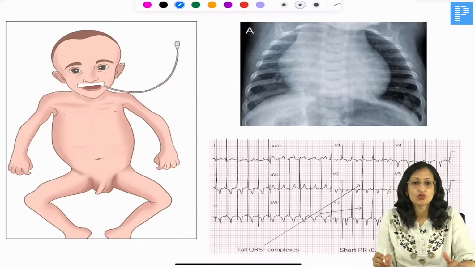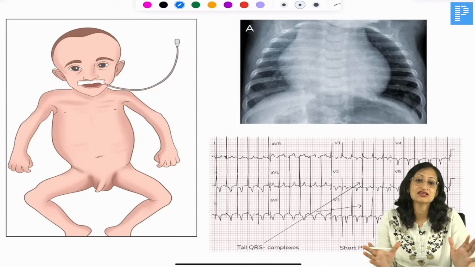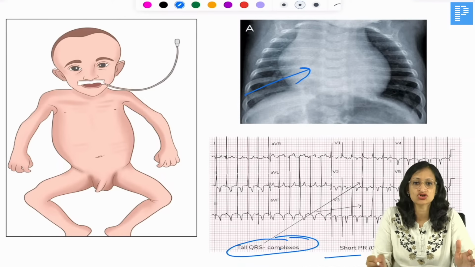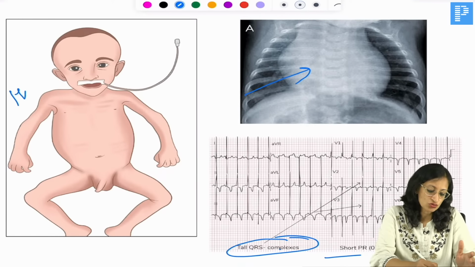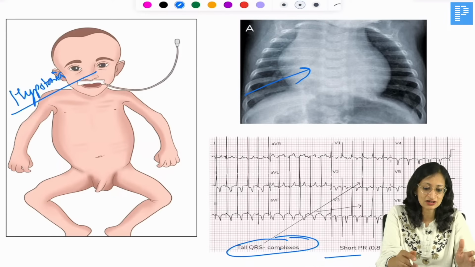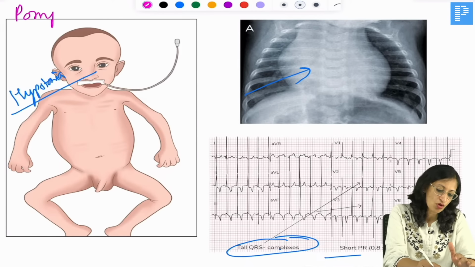What do you see here? A child with generalized hypotonia, and there is cardiomegaly, and there are some ECG changes also, like tall QRS complex and short PR interval. Hypotonia means skeletal muscle involvement as well as cardiac muscle involvement. So what is our diagnosis here? Very good, Shalupriya. Our diagnosis here becomes Pompe disease.